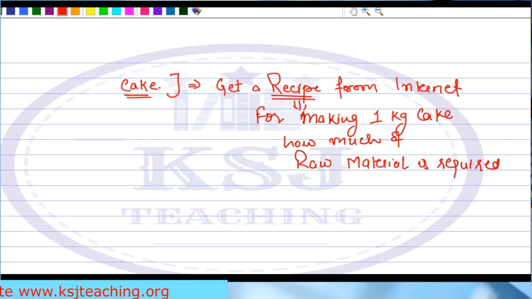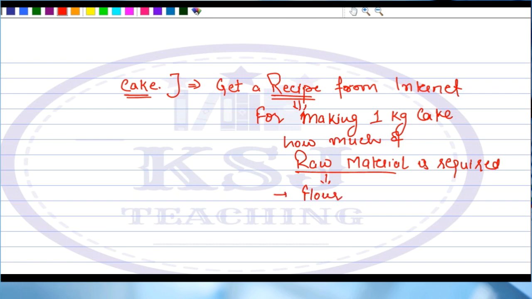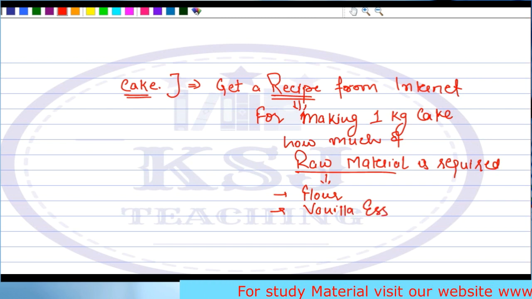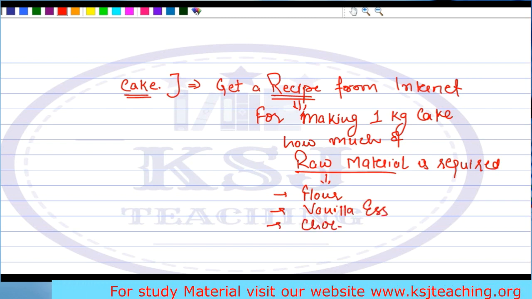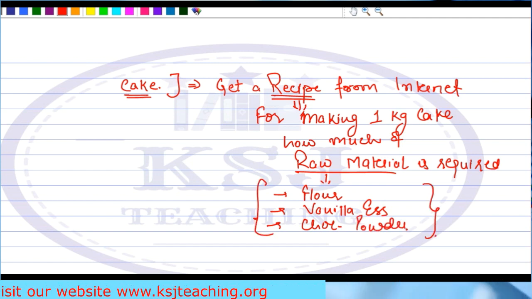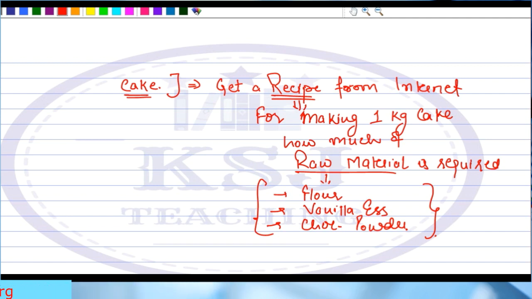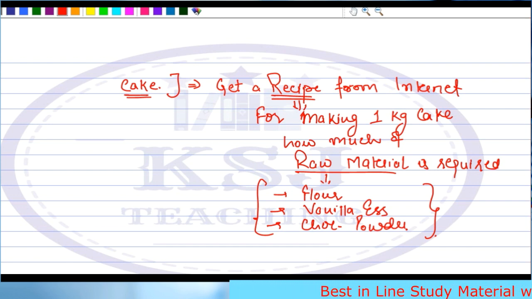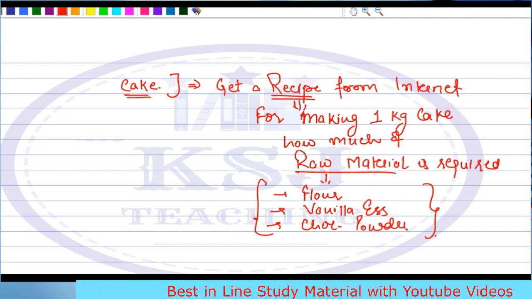Sir, what is the raw material for making the cake? It can be flour, right? It can be vanilla essence, or you can say the chocolate powder, and etc, etc, right? Ask your sister or ask your mother about this, right? So this is the first step. What she did, she prepared a recipe. She took out the printout from the internet about the recipe, and when you checked out this recipe, it shows that for making 1 kg cake, what are the raw materials required?